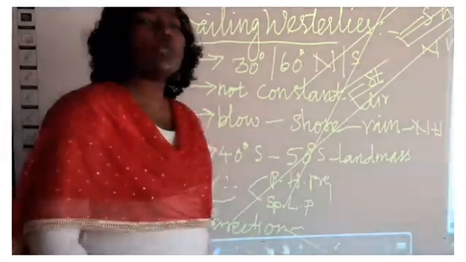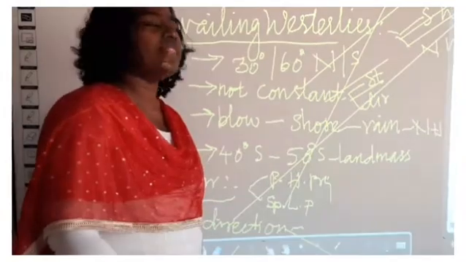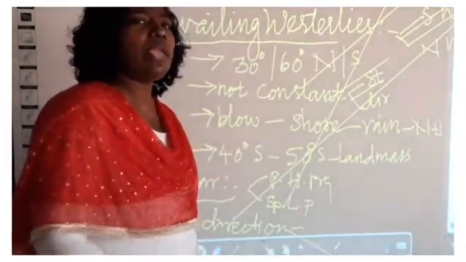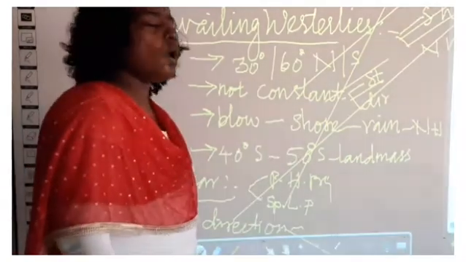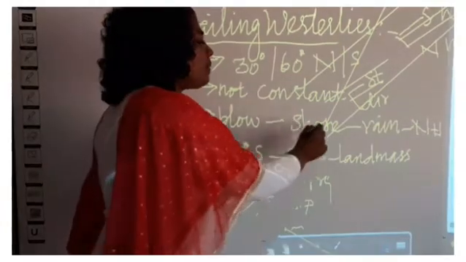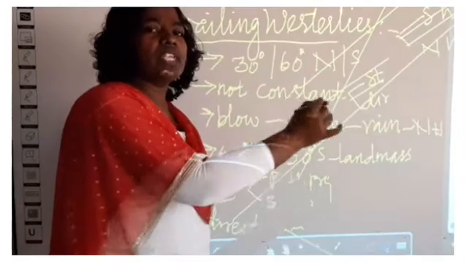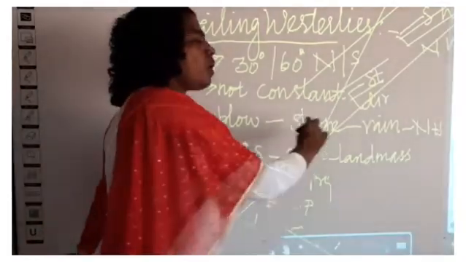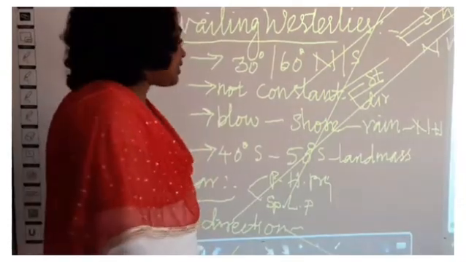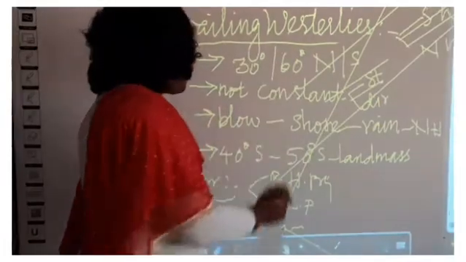This prevailing wind is not constant in strength and direction. The strength and direction vary based on the blow of the wind. It blows from the sea to the shore and causes rainfall in the northwest direction. That's why we call this wind the prevailing wind.